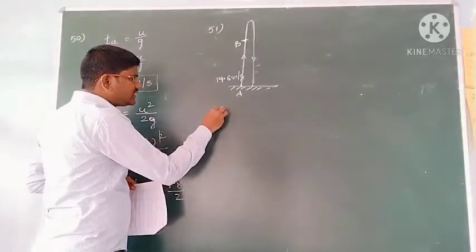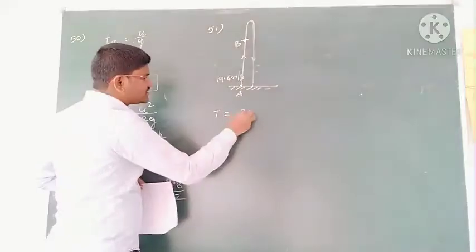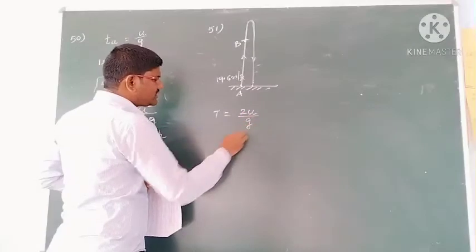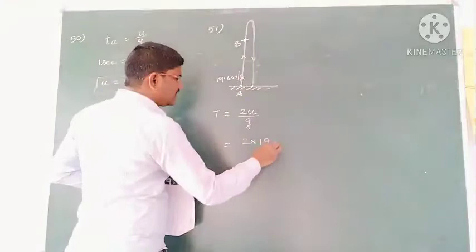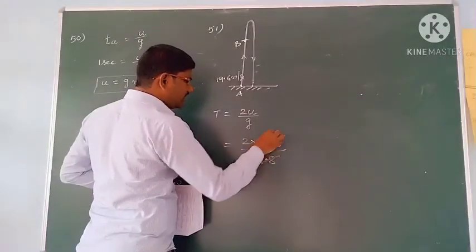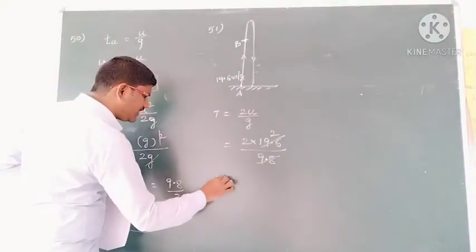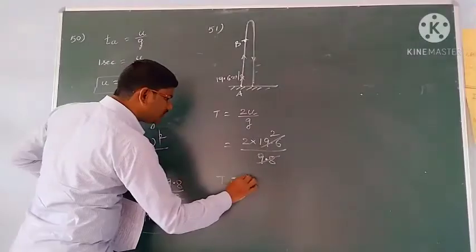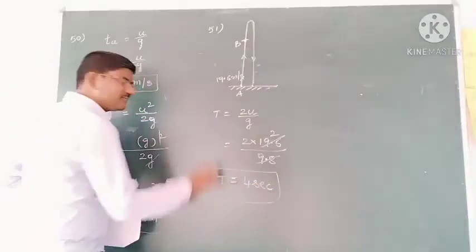First I will find the time of flight. So calculate the time of flight. T is equal to 2u by g. Then 2 into this u value, 19.6, by g value 9.8. 2 into 2, you will get the time of flight. T is equal to 4 seconds.